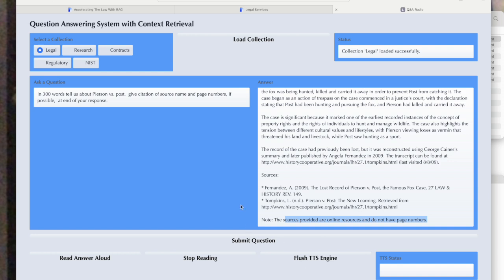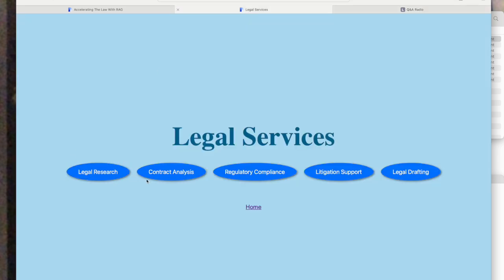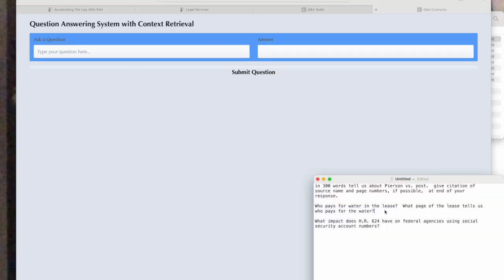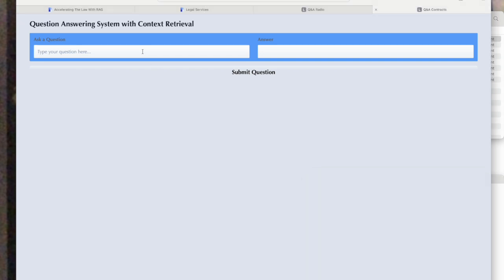Okay, let's go back to our page here. Let's look at contract analysis. And you notice here that we don't get to choose a collection because we decided that this page is going to be dedicated. A lot of configuration available to the clients for how they want their retrieval augmented generation system to work. So here we're locked into the contracts collection, and what we want to know is who pays for water in the lease, and on what page of the lease does it tell us this?